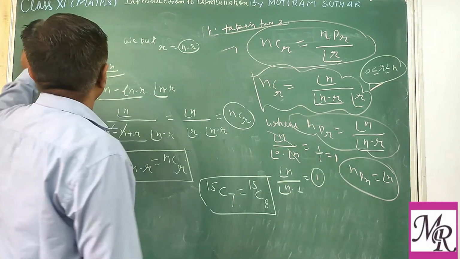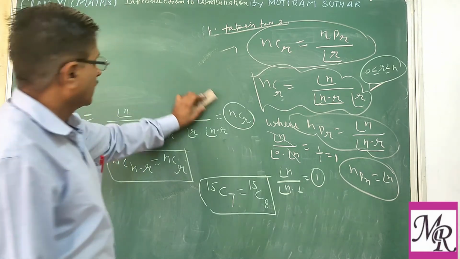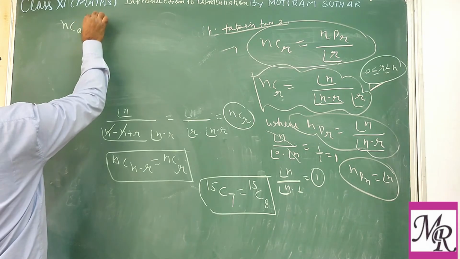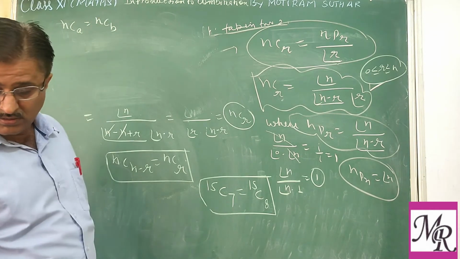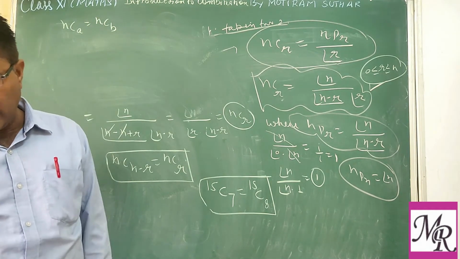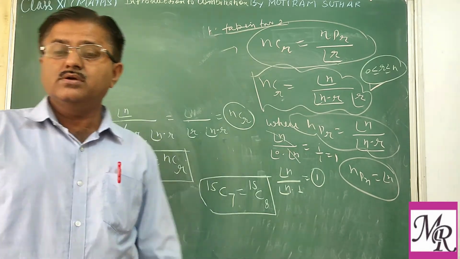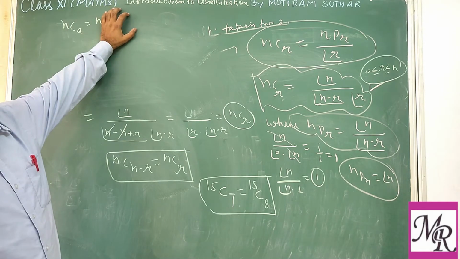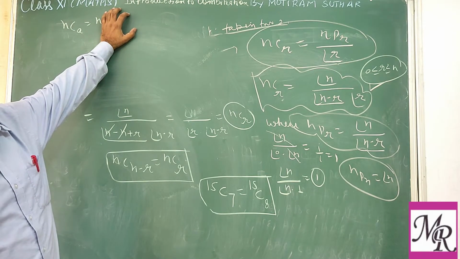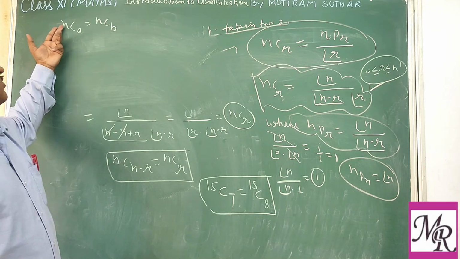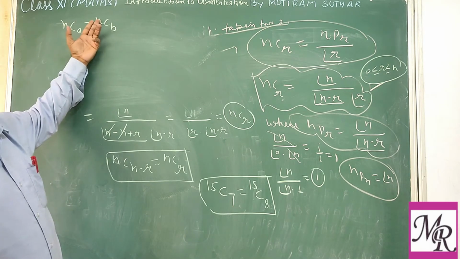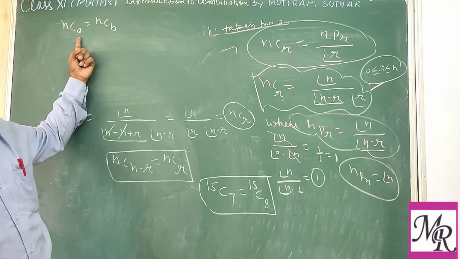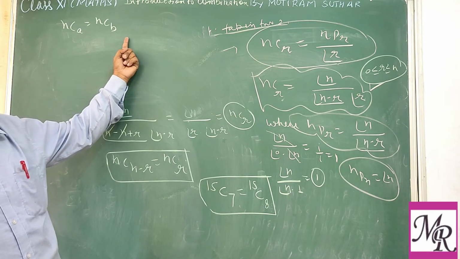Now suppose we are given nCa equal to nCb, then either a equal to b, because both values of the combination are equal. Clear? So one may write, total both have the same objects, that is n. Out of n, on one side we are selecting a and on the other side b.